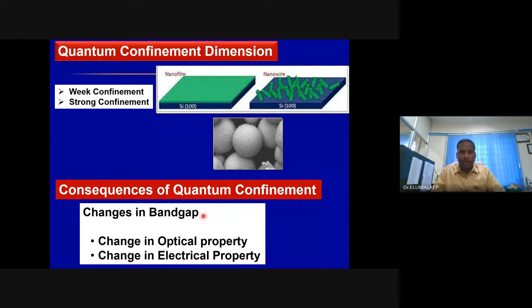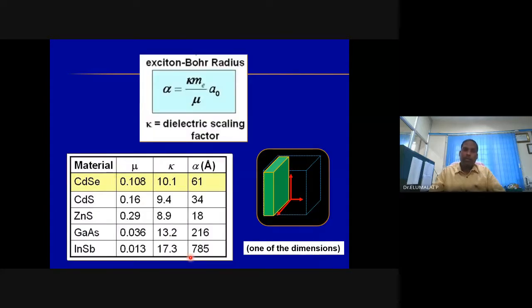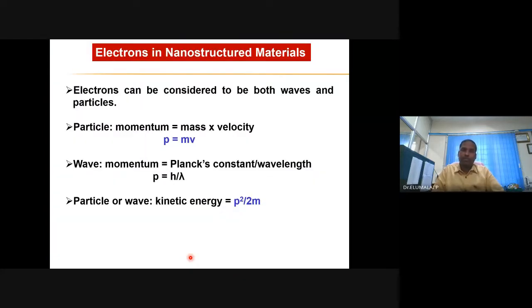You will engineer the optical properties. You will engineer the electrical properties. And we deal with nanomaterials. It is fascinating, and the most exploited property is the optical property.